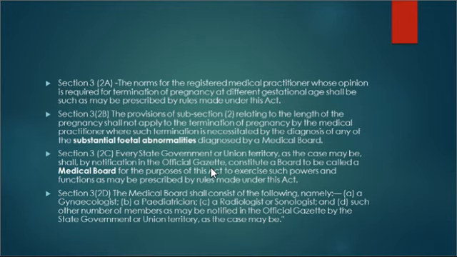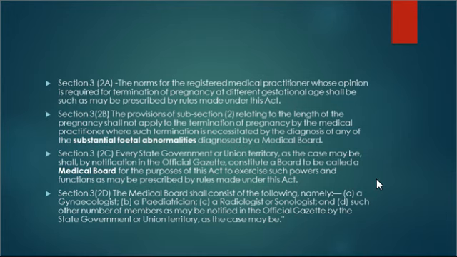And it says that every state government or union territory, as the case may be, shall by notification in the official gazette constitute a board to be called a medical board for the purposes of this act to exercise such powers and functions as may be prescribed by rules made under this act. This means that the medical board that will be constituted under this act will work according to the provisions of this act and the rules which have been made under this present act.